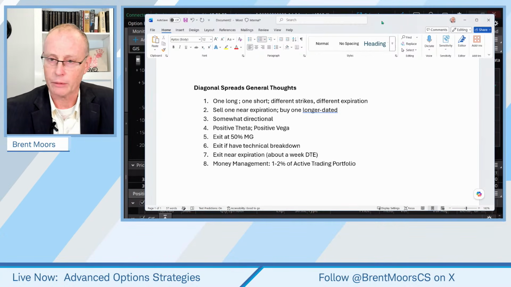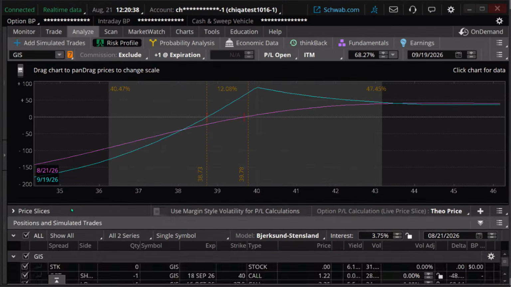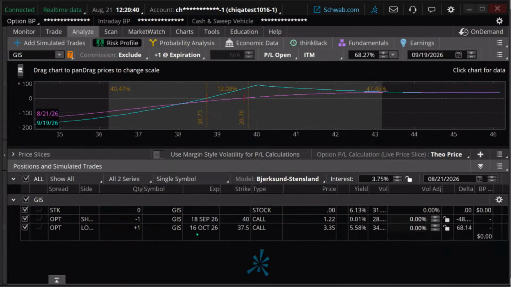Okay, what about rolling? Can I roll? Yes, I can roll. Let's look at this General Mills trade. Can I roll this? I can't roll this because if my short leg, say my short leg's going good, I can't roll it out. There's no intermediate strike price, expiration dates to roll it to because it doesn't have weekly options.